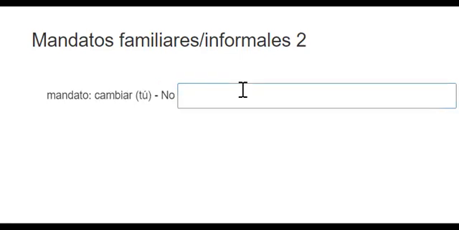Okay, so we got here. Cambio is the yo form. Drop the O. And now we're adding the opposite ending for an AR verb. For an AR verb, the opposite ending is an E, and we'll have an S at the end. Adding ES to AR verbs. No cambies. And now we got leer. You just follow those rules. Yo form, leo. Drop the O. Opposite ending of an ER verb is AS. So we've had actually each example so far of the opposite endings. For AR verbs, we're using ES. For ER and IR verbs, we're using AS to finish off our conjugation once we get rid of that O.